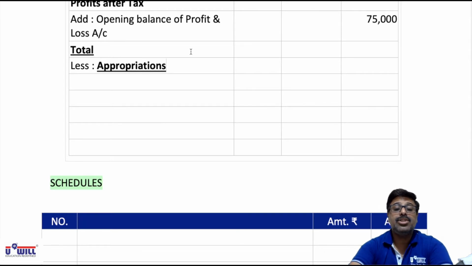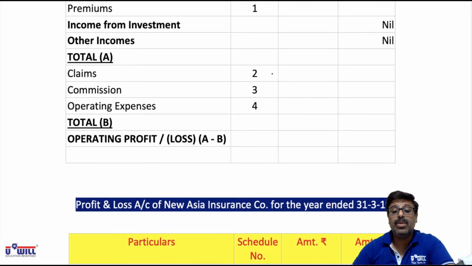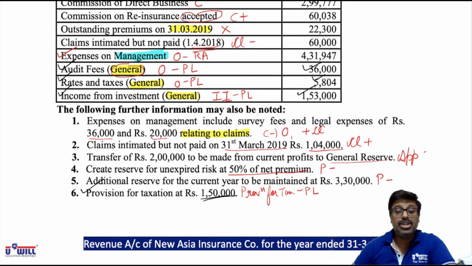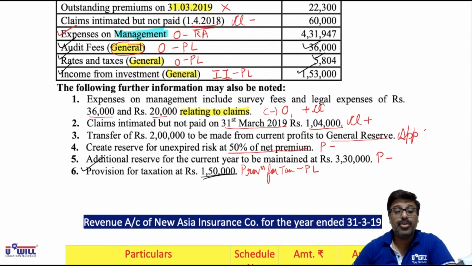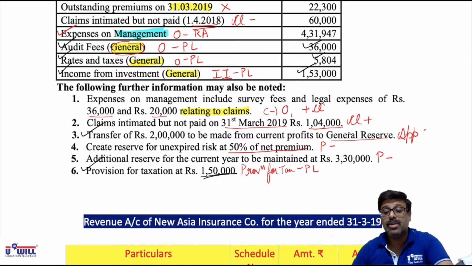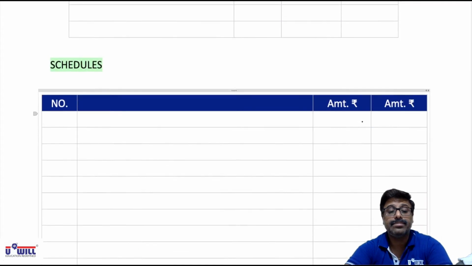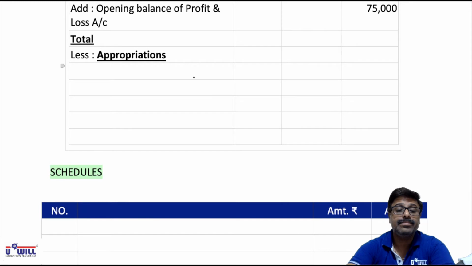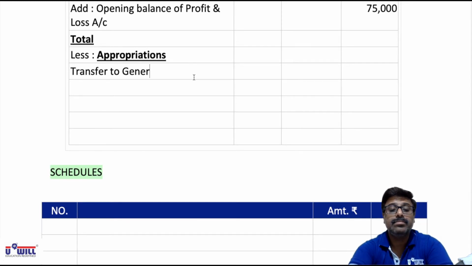In that appropriations APP marked item, we have only one item, that is adjustment number 3, transfer 2 lakhs to general reserve. So transfer to general reserve 2 lakhs. And then whatever amount remains would be the balance carried forward to balance sheet.